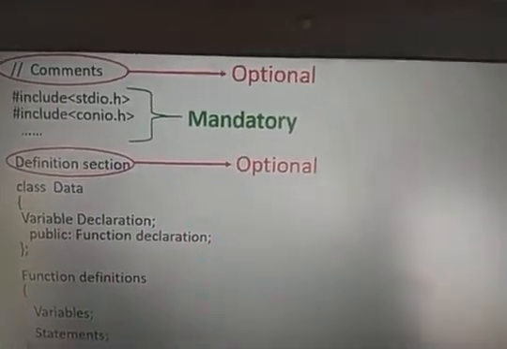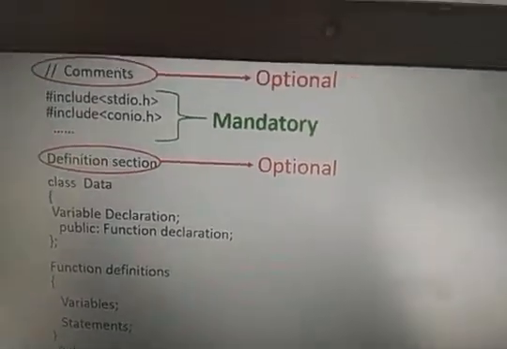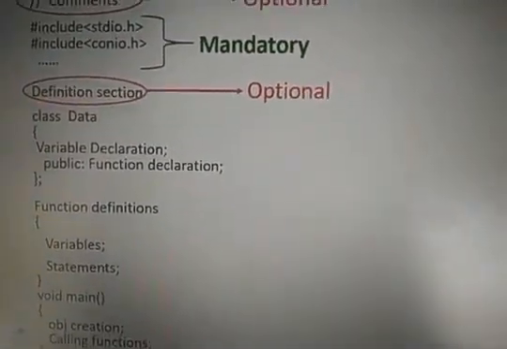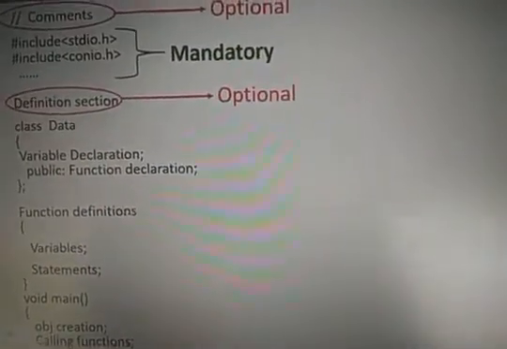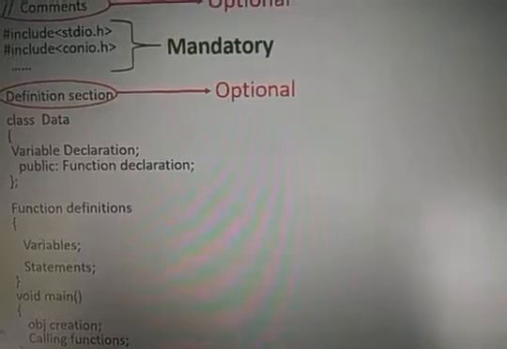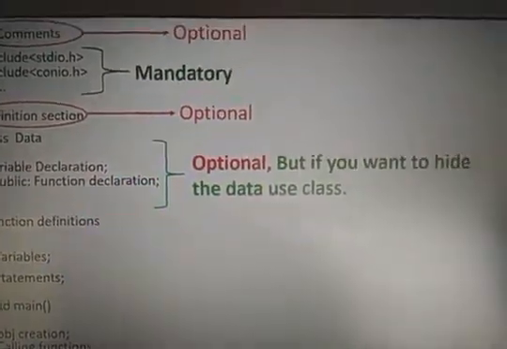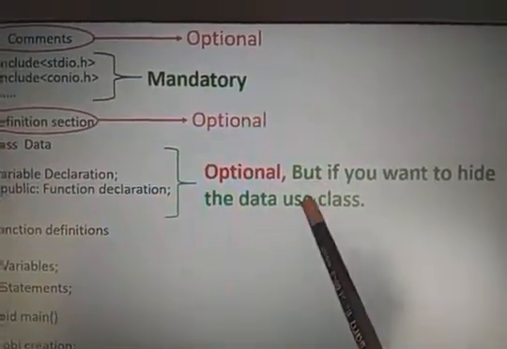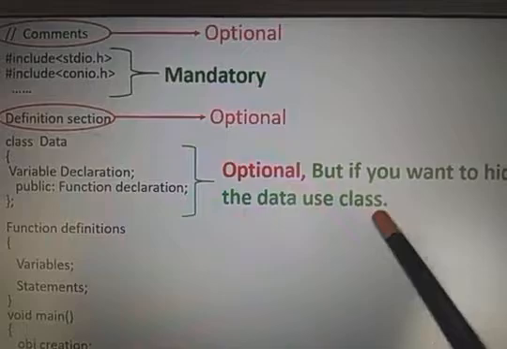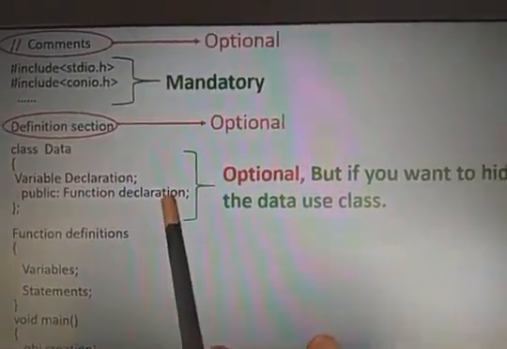Purely it is the programmer's wish. If the programmer wants to give some security for the variables, you can go for the class. If you want a simple program, you can write the program without using class also. So it is optional, but if you want to hide or give security for the variables or data, you can use the class.